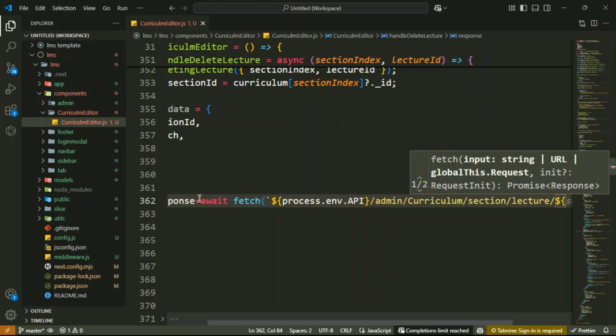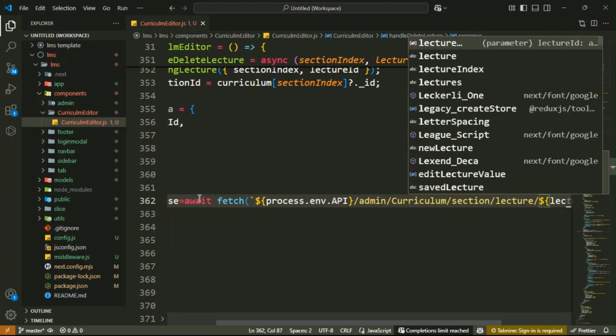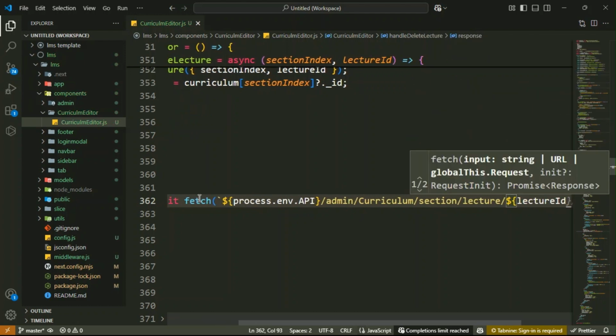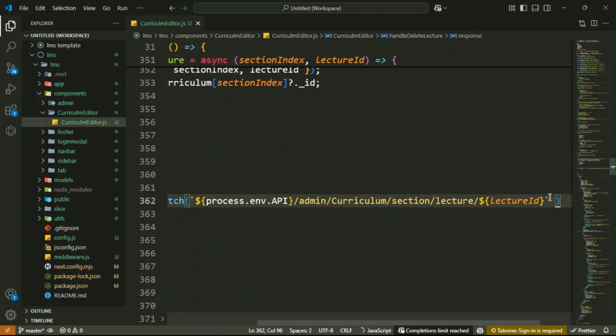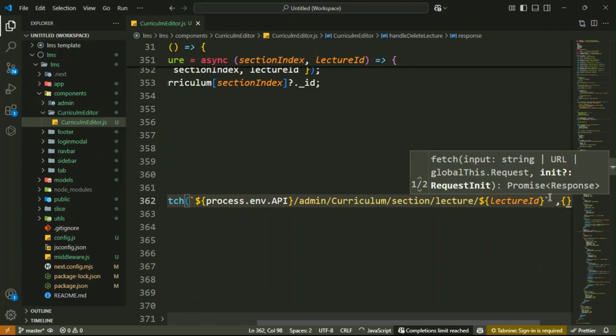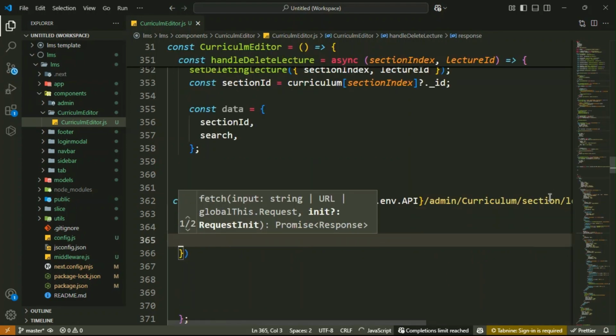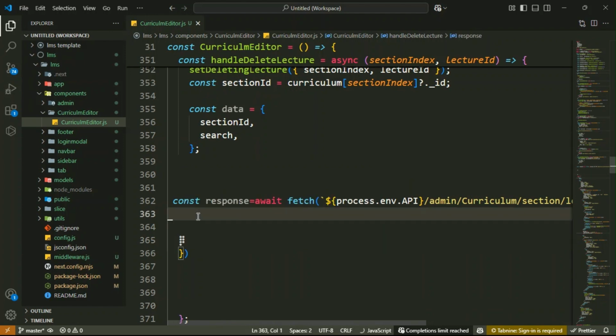So here you have to write the lecture ID, that you want here as a parameter. This one you have to send to the server side as a route parameter. Got it? And then after that, you have to specify its HTTP method. So inside it, the HTTP method for deleting your resource. So that is a method. Here we have the method. It is a delete method. Delete. Okay, write the delete.